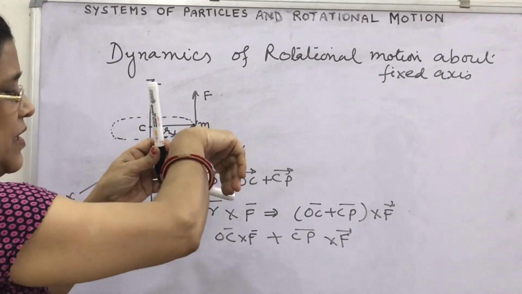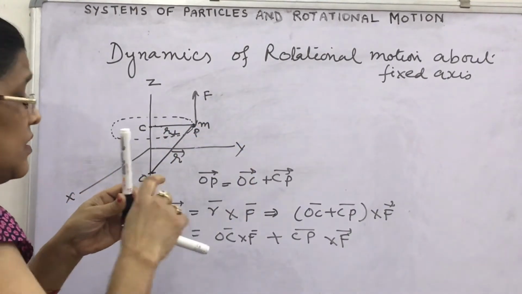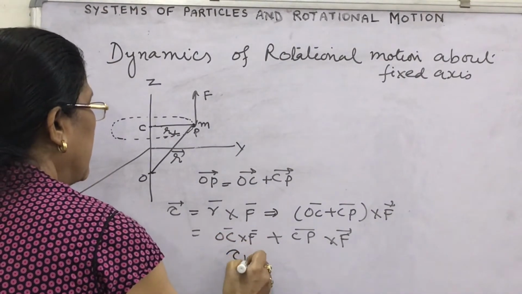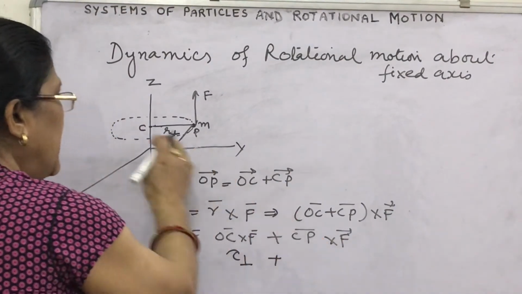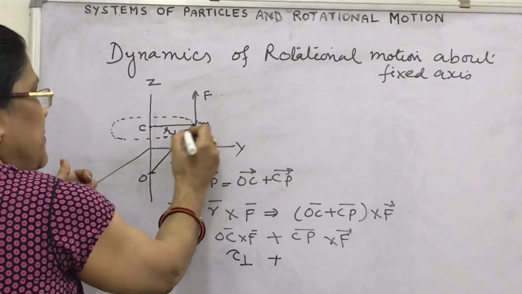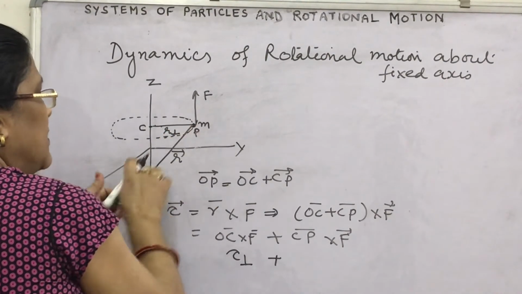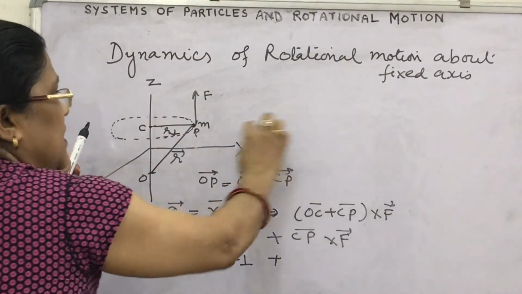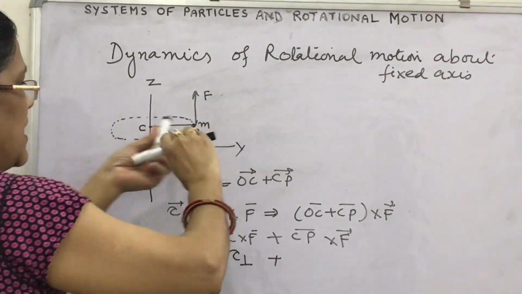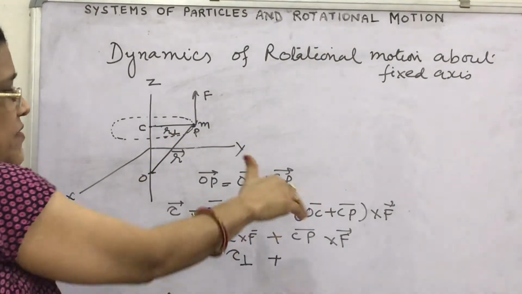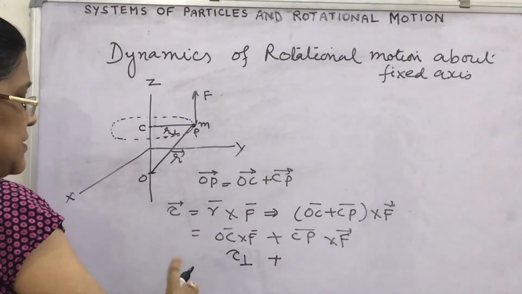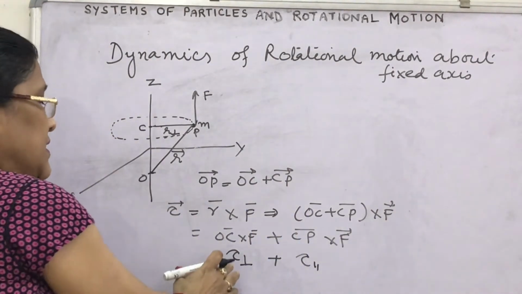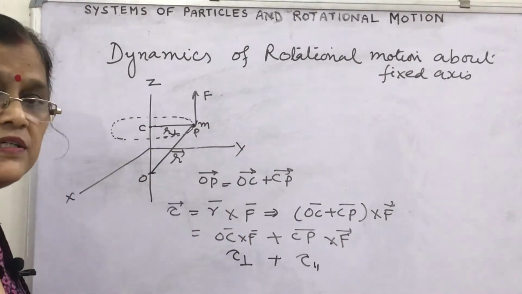So this will be the perpendicular. This OC cross F, you can say, is the torque perpendicular to the axis. And what about CP cross F? CP is R perpendicular, then R cross F. Look, this is R, this is F. Then R cross F will be along the Z axis. That is tau parallel. If we see, then what are the dynamical considerations?